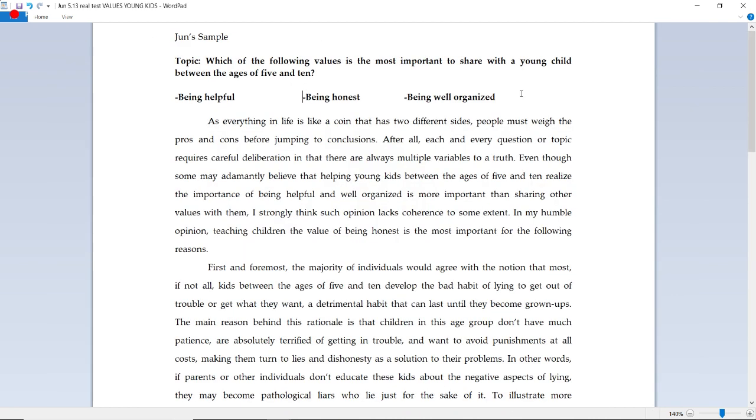All right, now the topic that I wanted to show you guys today is, which of the following values is the most important to share with a young child between the ages of 5 and 10? Now, I wanted to show you guys this essay topic because, to my knowledge, it came out 3 times in the real test. And one of my students right now has told me that this is an essay topic that was challenging to him or her, so I wanted to cover it in today's video. All right, now let's read my sample essay together.